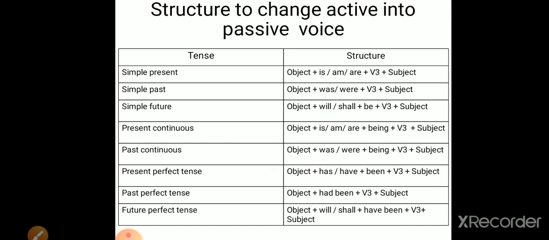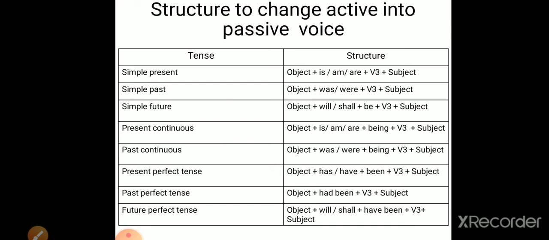For simple future tense, the structure is object plus will or shall plus be plus V3 plus subject. Present continuous, object plus is or am or are plus being plus V3 plus subject. Past continuous, object plus was or were plus being plus V3 plus subject.